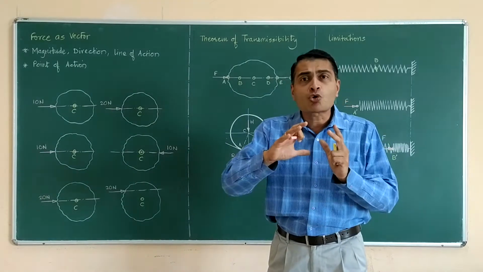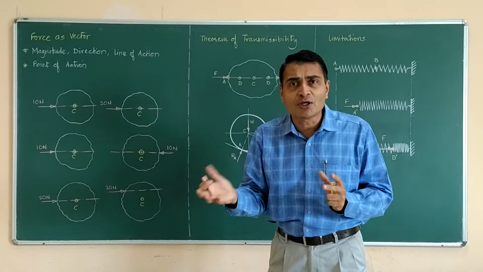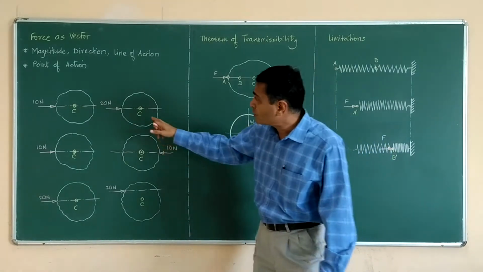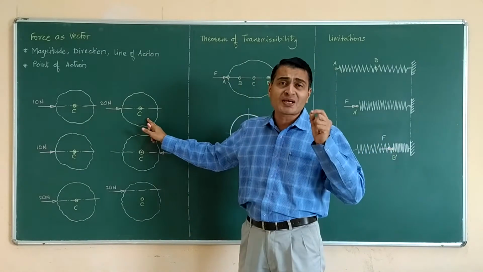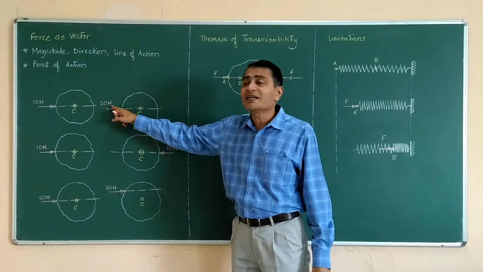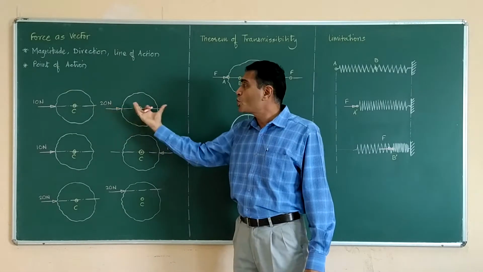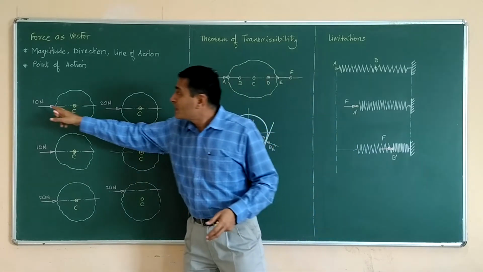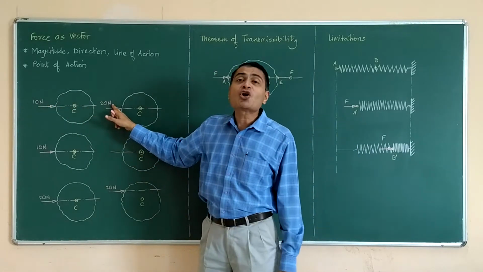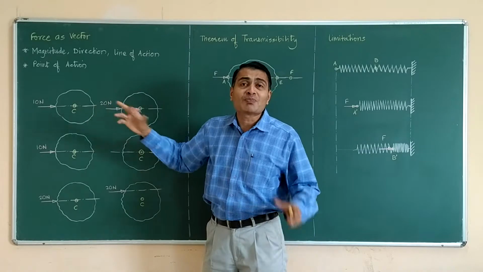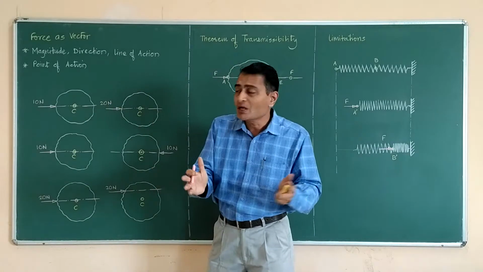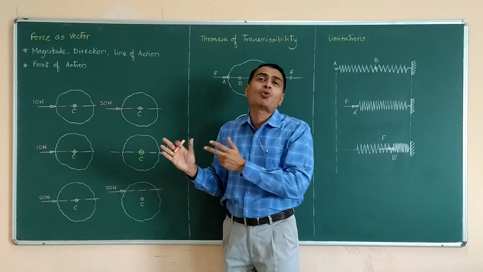If we are talking about acceleration of that body due to the application of external force, definitely on the same mass, on the same rigid body, if you apply double the magnitude of force, you will have double the acceleration. So 10 Newton cannot be same as 20 Newton. That means if I change the magnitude, the force cannot be the same because its effect on the body is different.